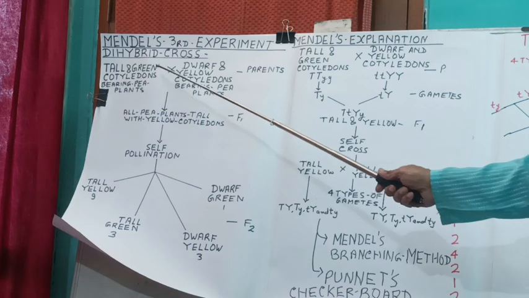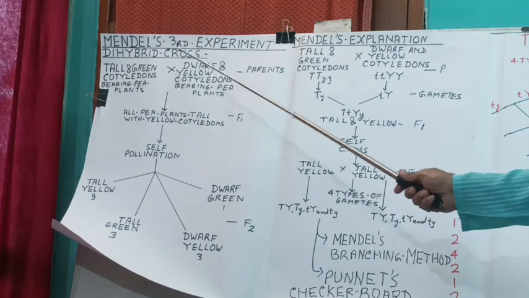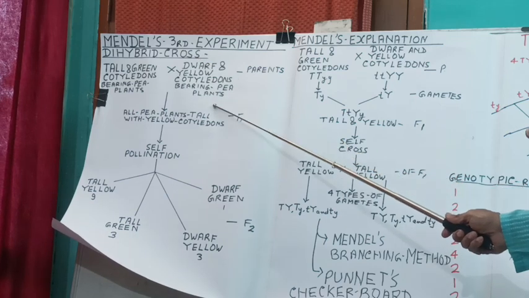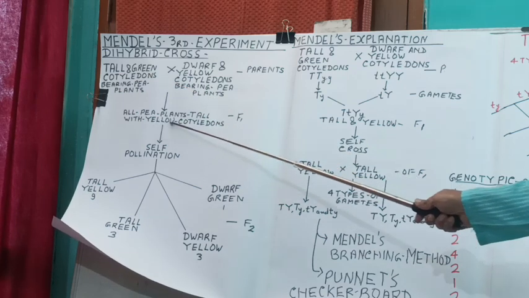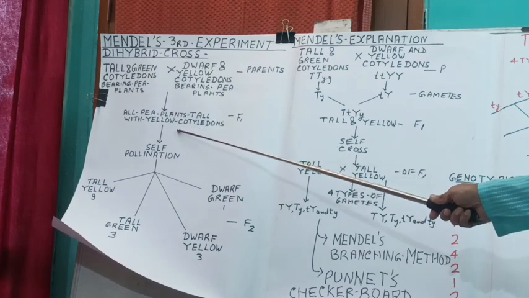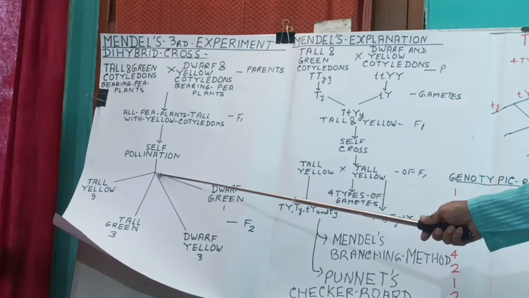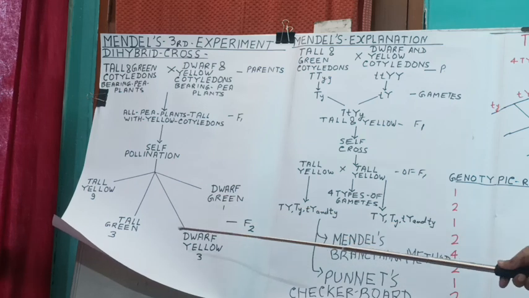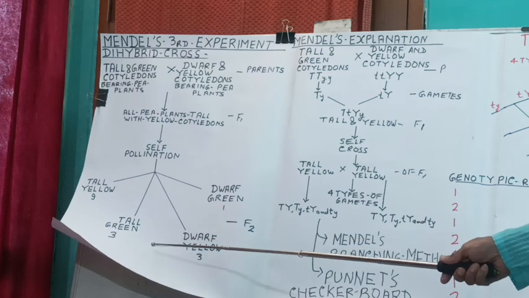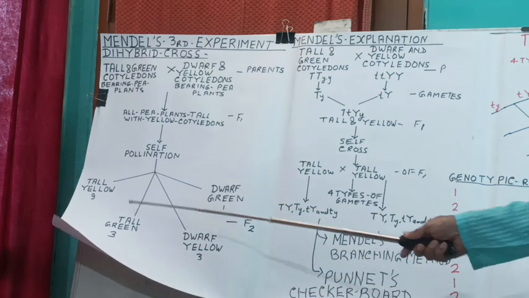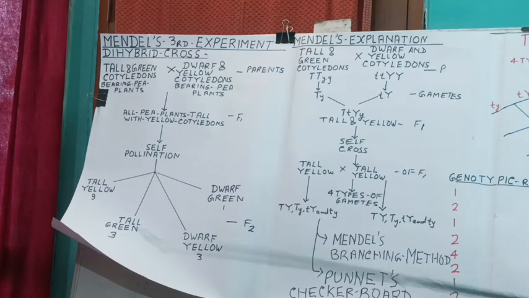So when a pea plant having tall and green cotyledon was cross-pollinated with a dwarf, yellow cotyledon bearing pea plant, then in F1 generation all pea plants were tall with yellow cotyledons, because yellow cotyledon is dominant over green cotyledon. Now, when a self-pollination was made, in F2 generation, 4 types of individuals were obtained. The phenotypic ratio was 9-3-3-1: 9 tall yellow, 3 tall green, 3 dwarf yellow, and 1 dwarf green.